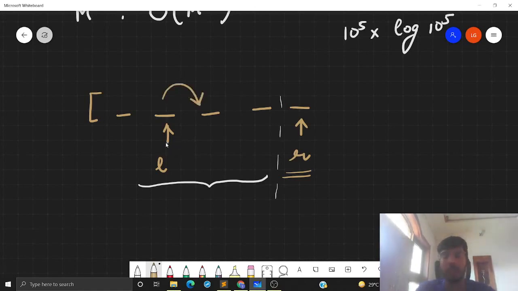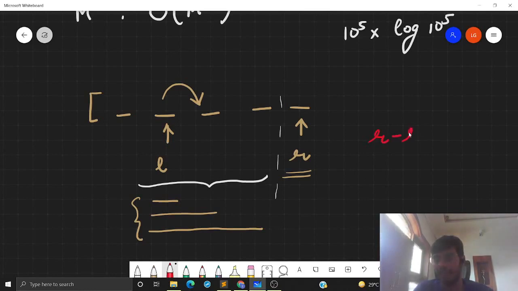Now, before shifting the left pointer, I should add some value to my answer corresponding to these subarrays that are good. And I want to find out the number of these good subarrays, right? This is what the problem is. So what are the number of good subarrays? They are simply R minus L.